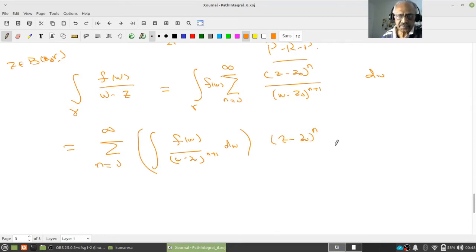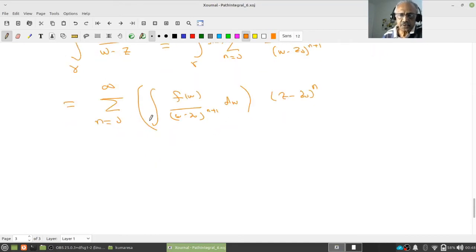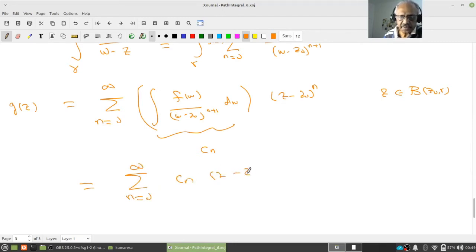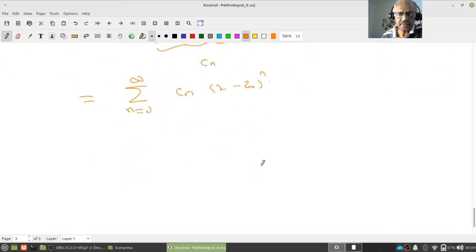Have you understood this? Yeah. So this is true for every z in B(z0, r). This is your g of z. If you call this Cn, what do I have? I have the sum over n equal to 0 to infinity of Cn (z minus z0) to the power n. And z0 in C minus the trace is arbitrary. Therefore, G is analytic on C, the complement of the trace of gamma.